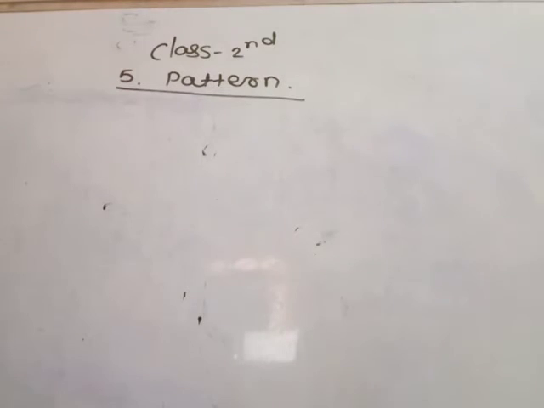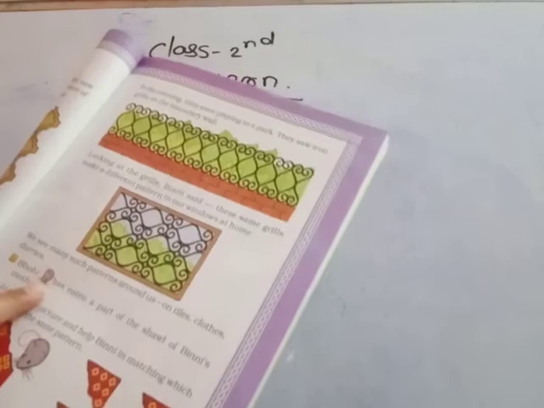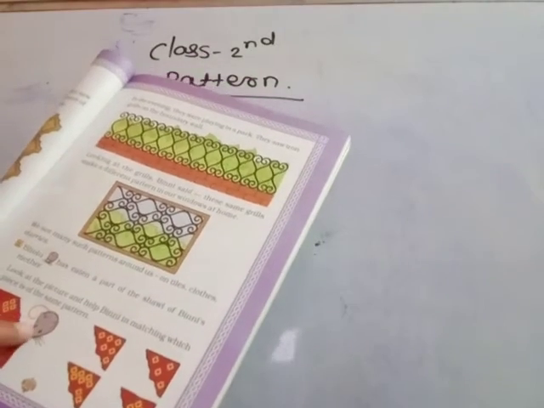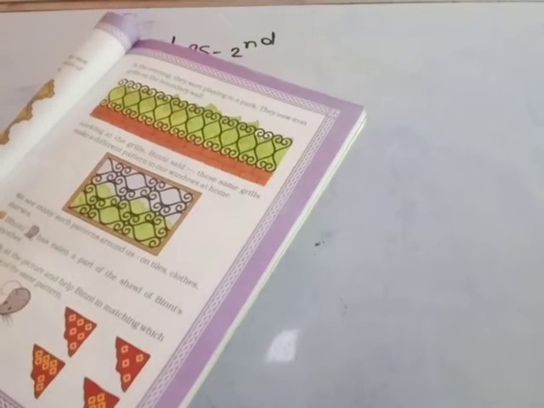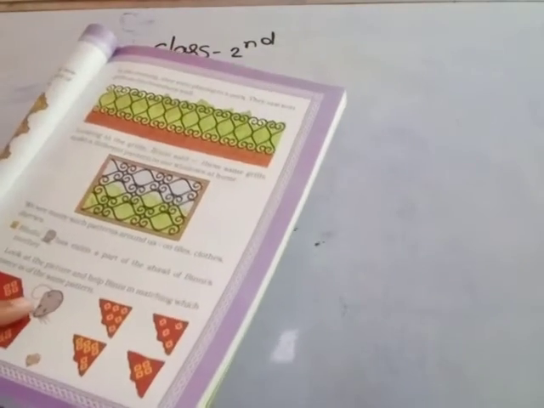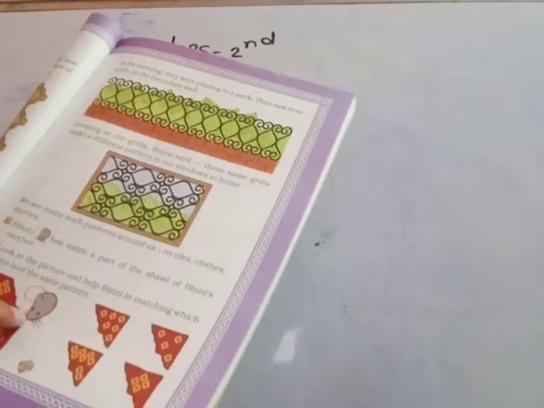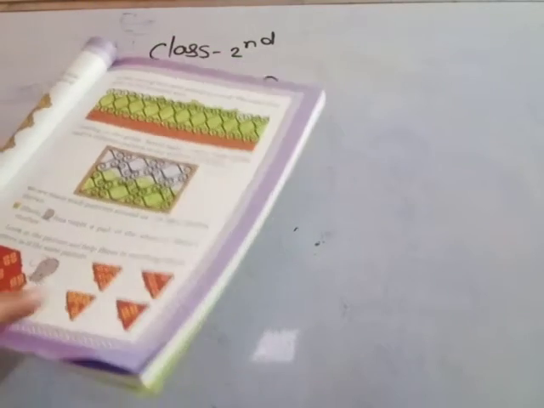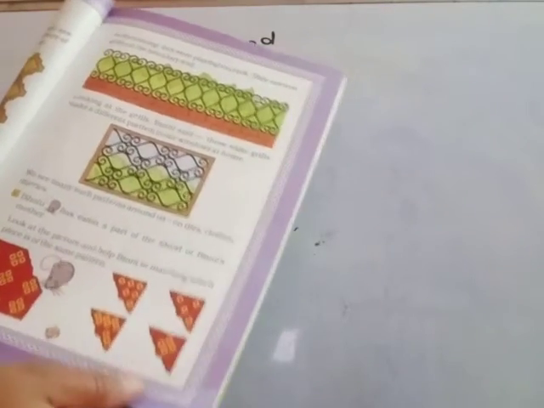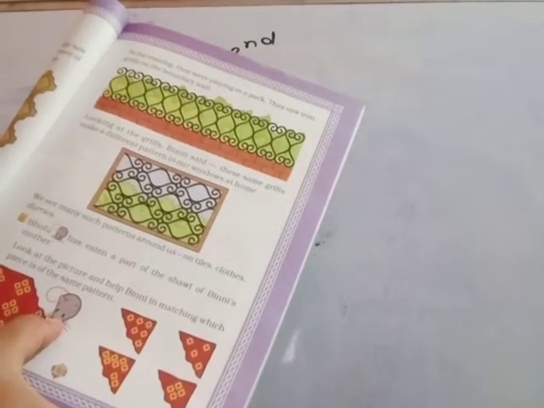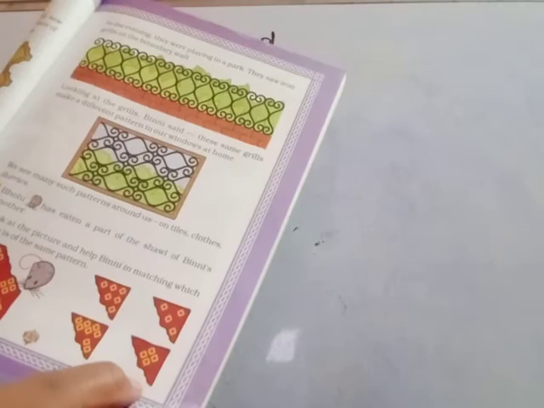Bholu, the rabbit, has eaten a part of Binny's mother's sari. Look at this picture and help Binny match which piece is of the same pattern. Bholu has eaten a part of this shawl. Here is the given pattern, so complete this pattern. See which pattern fits the eaten part of the shawl. The fourth one is correct.